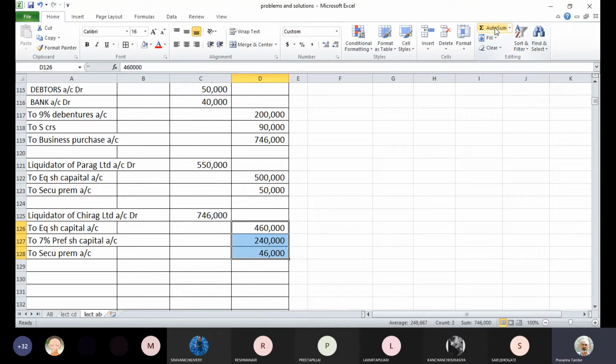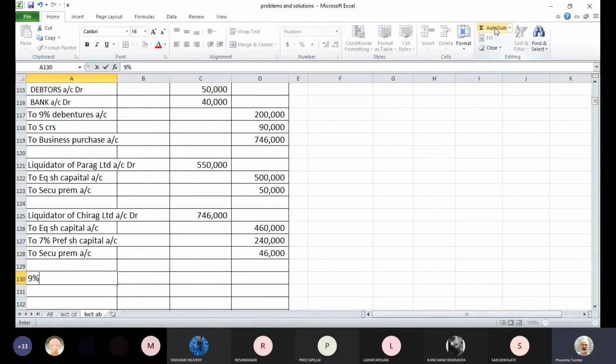Has everyone followed entries for discharge of purchase consideration? Yes, sir. Okay. Now there is one more liability we have to take care of, and that liability is debentures of Chirag Limited. If you see the earlier entry for takeover of assets, Chirag Limited had debentures worth rupees 2 lakhs, and these were 9% debentures. And it has been agreed that Anurag Limited will issue them 10% debentures. So we have to pass one more entry.